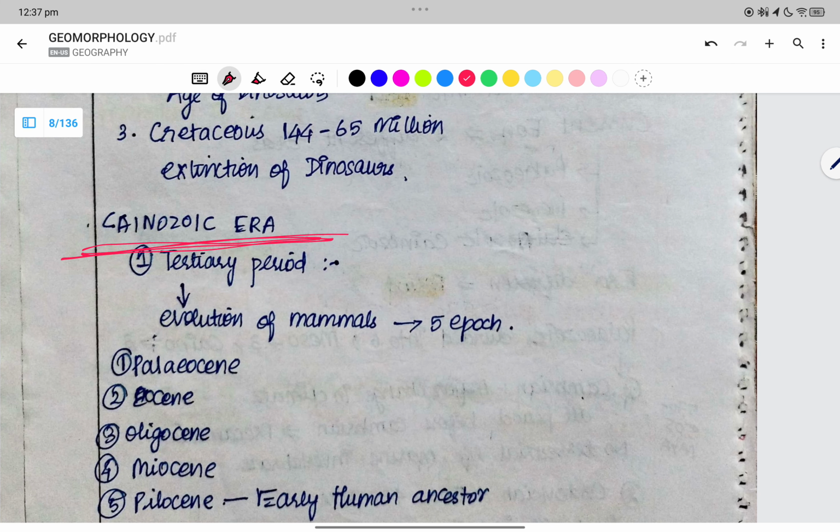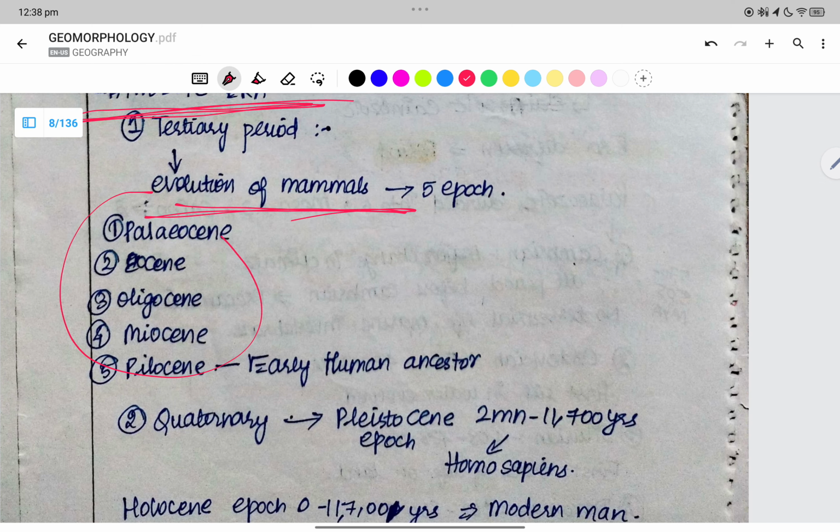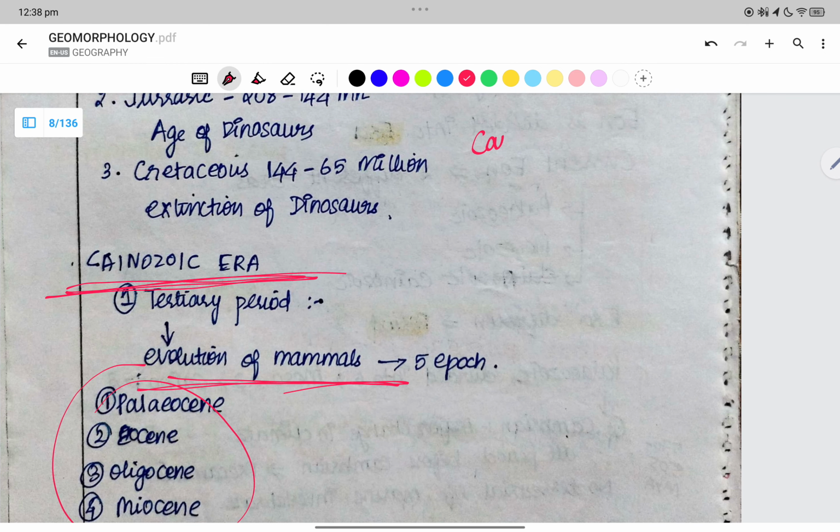Cainozoic era. In the Cainozoic era, the tertiary period is the evolution of the mammals. Periods are divided into ages. It is divided into five ages and there are two periods over here.